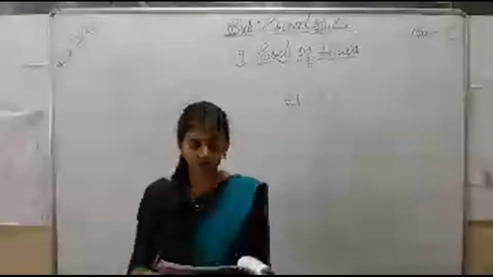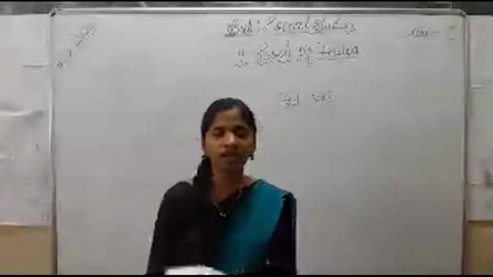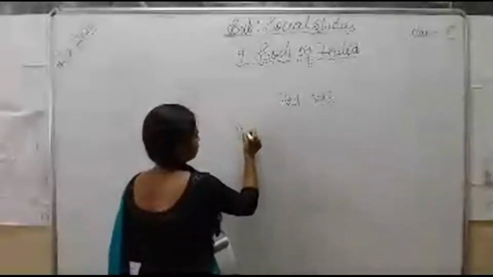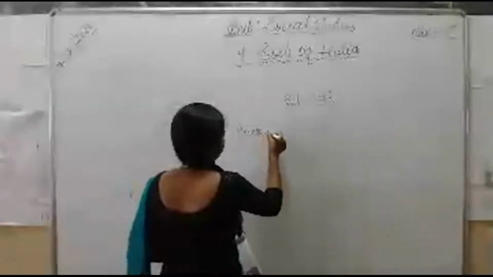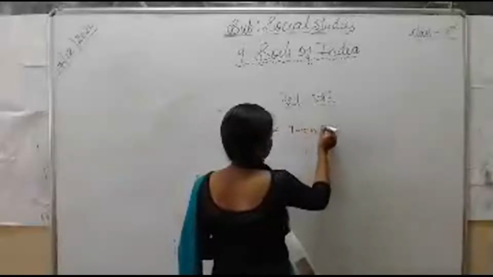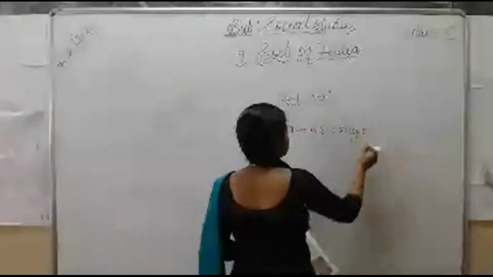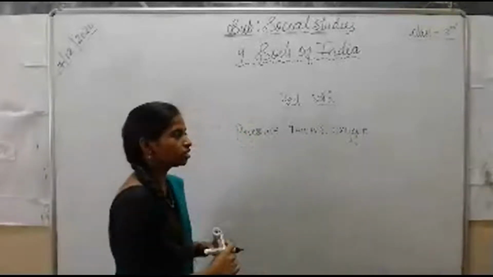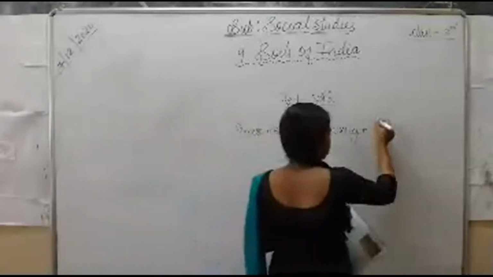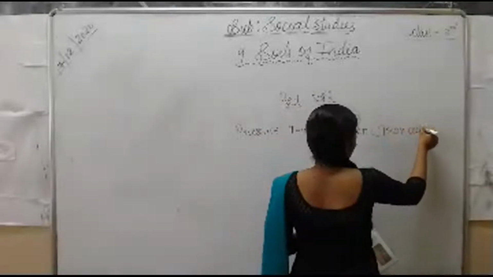The presence of iron oxide: iron as well as oxygen. Both iron and oxygen together are called iron oxide.